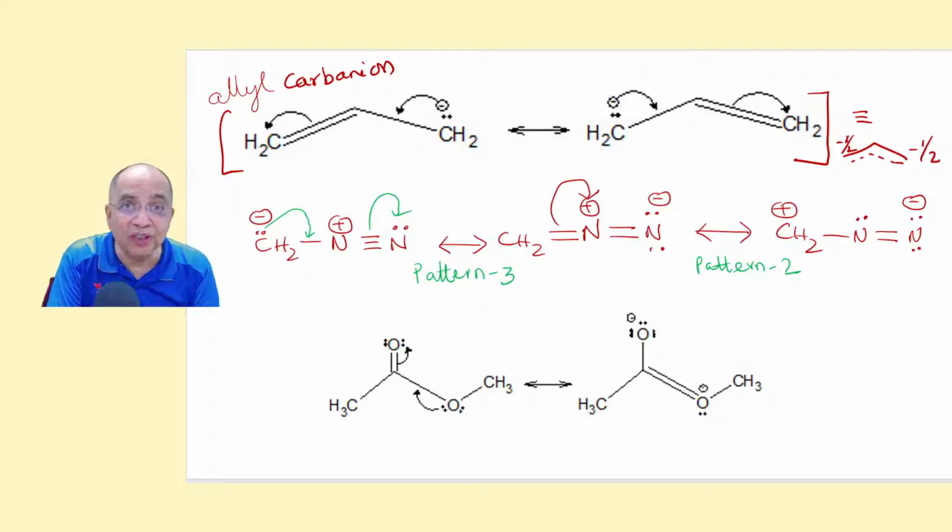So you start, the whistle blower starts from the lone pair that comes to the adjacent sigma bond to make it a double bond, and this pi bond will break to form a negative charge here with two lone pairs, and this is a double bond. The negative charge vanishes and the middle plus charge will remain the same because it has not been shared. This nitrogen gains one electron from this side and loses one electron to the other side, so the plus charge remains the same. But the minus charge migrates from carbon to nitrogen.